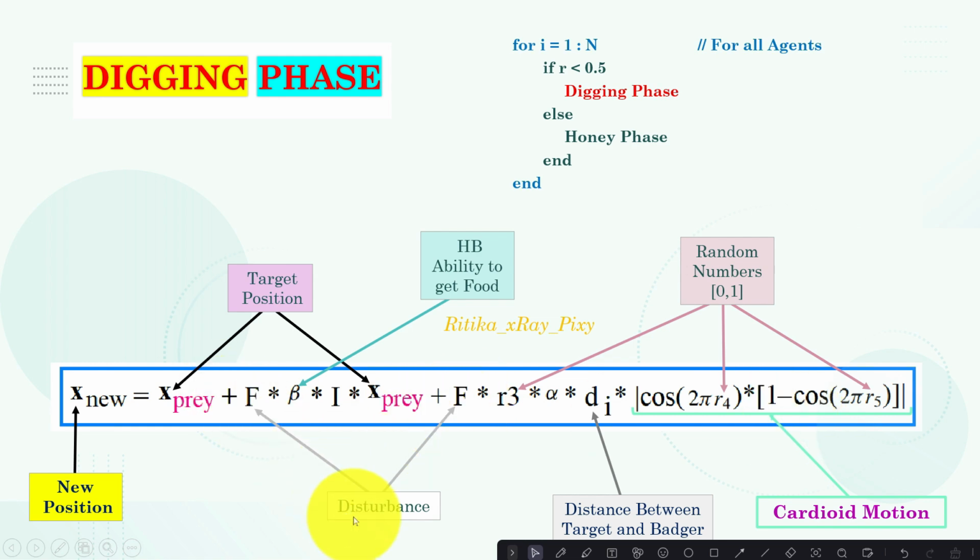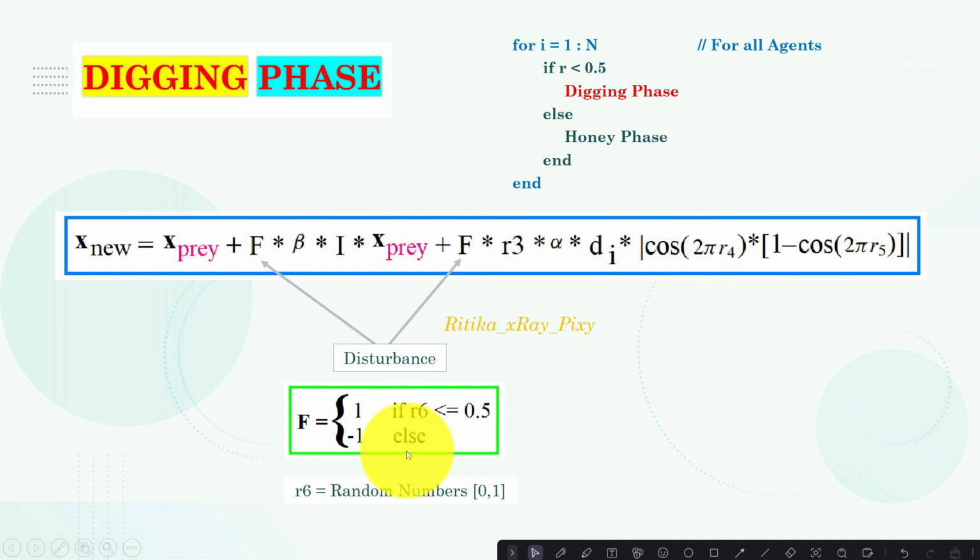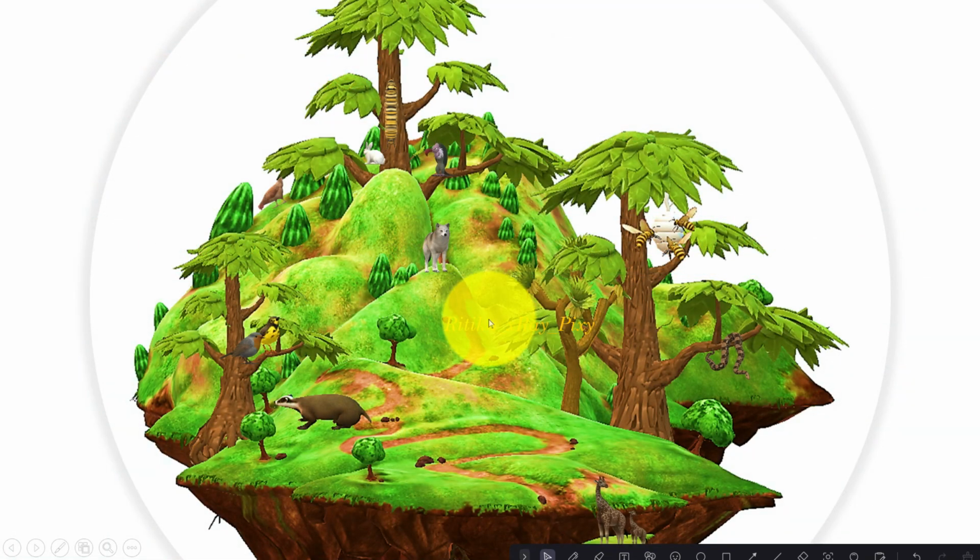F is any disturbance, calculated using this equation. Here this is the search direction, which is changed based on the F value. During digging, the honey badger may receive disturbance, and that is simulated using this equation. R6 is any random value between 0 and 1, and we check if this condition is true, then the value for f is 1, else -1. After the digging phase, now we will perform the honey phase.